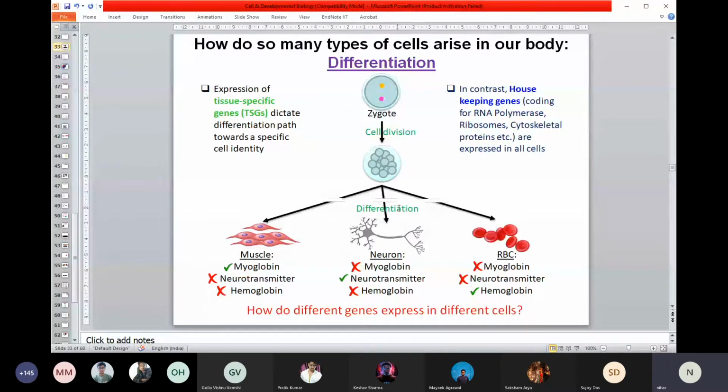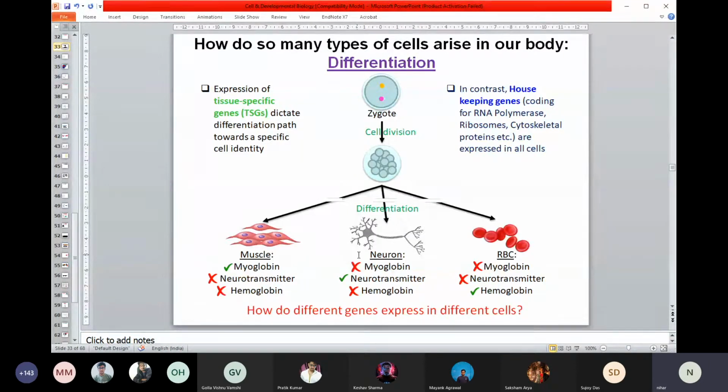During differentiation, in other words when a single cell gives rise to two different kinds of cell, a specific set of genes will be either turned on or turned off. I hope you know what a gene is and what transcription is, as all of that has been talked about. For example, if a muscle has to be produced from this common cell, then a specific protein present in muscles, myoglobin, so that gene has to be turned on. This is just a simple example. Hundreds of different genes could be turned off or turned on.